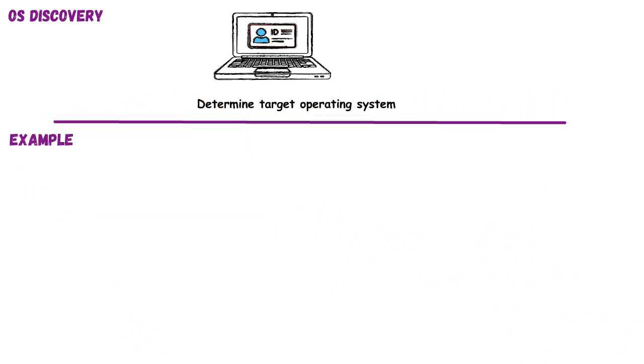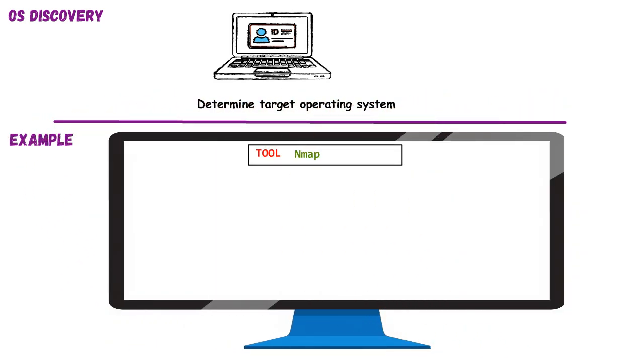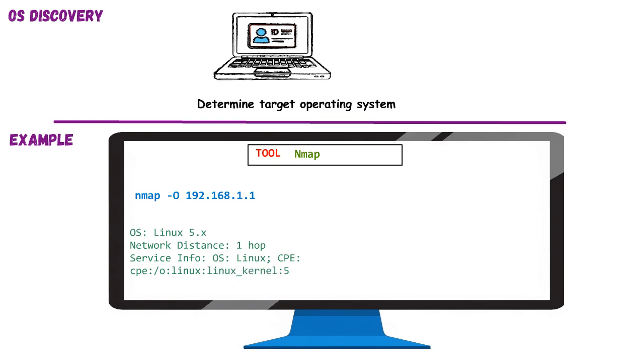Let's now demonstrate OS discovery using Nmap. We'll execute the Nmap -O command followed by our target's IP address. The -O flag instructs Nmap to attempt to detect the operating system. The result often provides the operating system, its version, and sometimes even the kernel version. For example, it might identify a target as Linux 5.x. This information is critical for refining attack strategies or prioritizing patching efforts. Pinpointing the OS helps both sides of the cybersecurity coin, enabling precise targeting for exploits or focused defensive hardening.